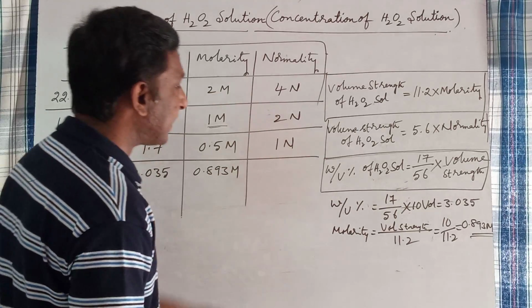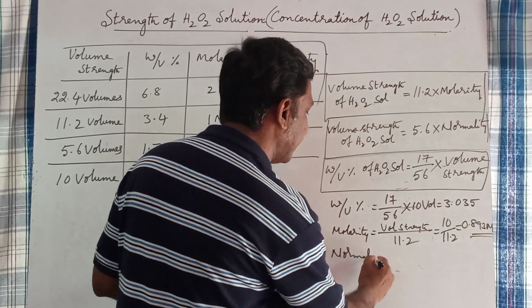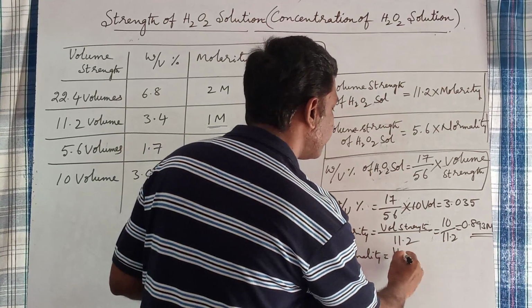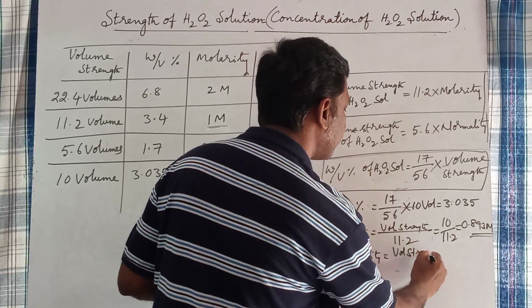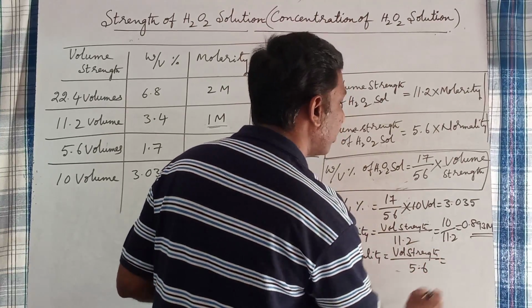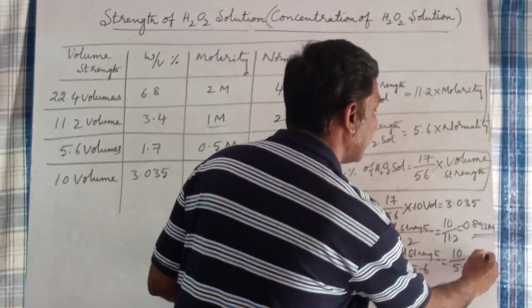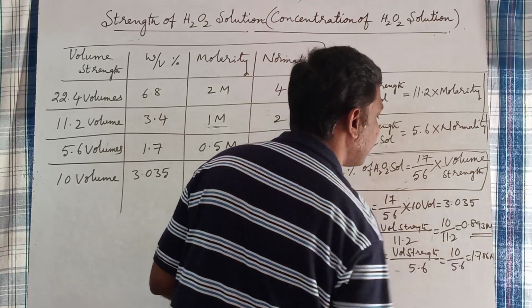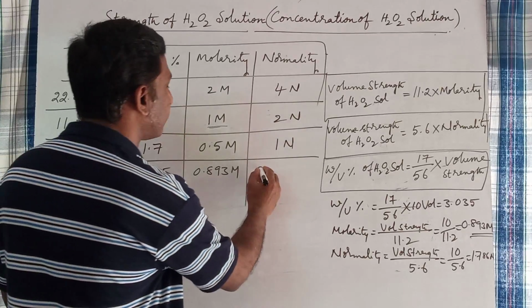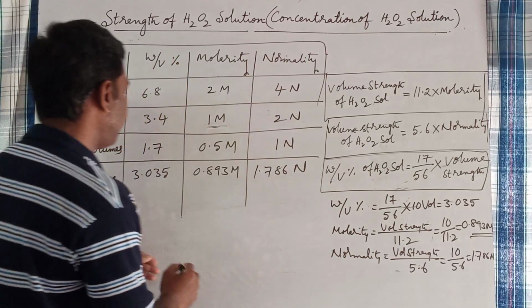Now what is its normality? How do you calculate normality? Normality is equal to volume strength by 5.6, that is 10 volumes by 5.6, equal to 1.786 normal. So 10 volumes of H2O2 is a 1.786 normal solution.